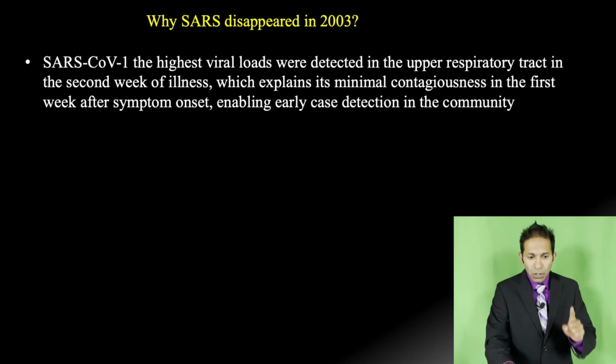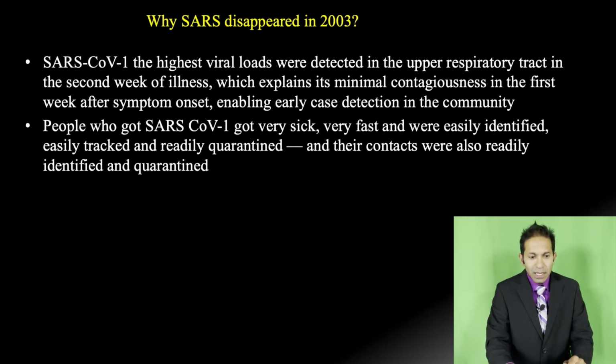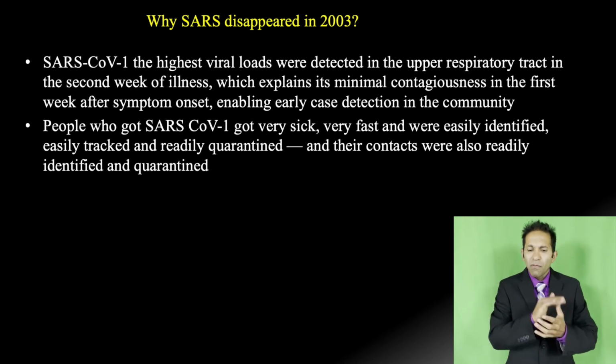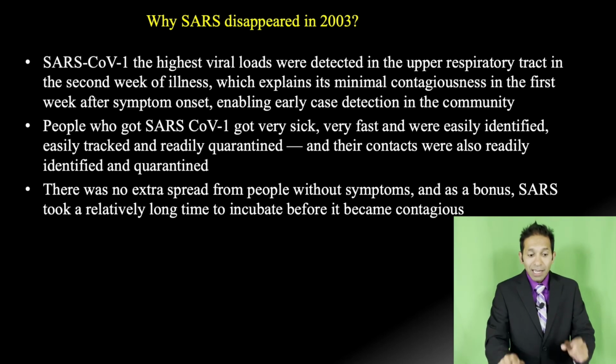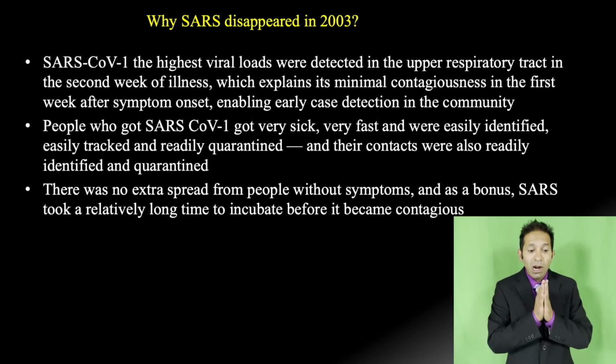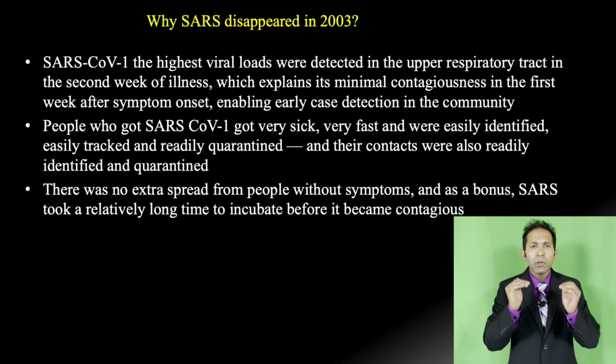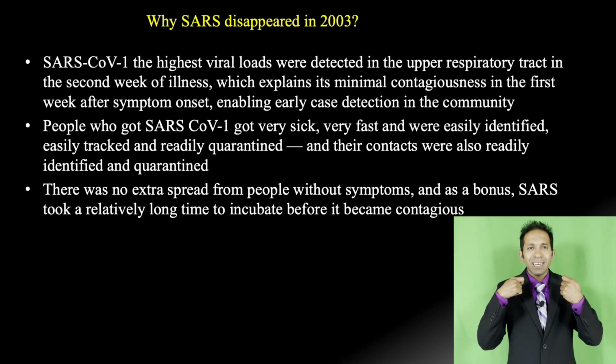Okay? Second point, people who got SARS-CoV-1 got very sick, very fast, were easily identified, easy to track, readily quarantined, and their contacts were also readily identified and quarantined. The last point, there was no extra spread from people without symptoms, and as a bonus, SARS took a long time to incubate before it became contagious.